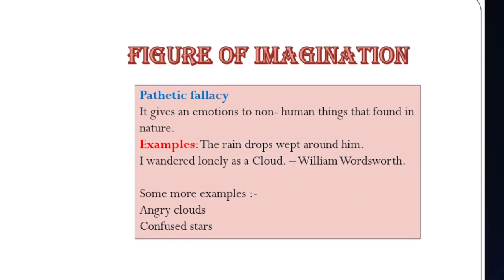Example, the raindrops wept around him. Here wept is mainly connected with human emotions. So the poet is comparing the raindrops to tears, as to him the dark sky seems very sad.